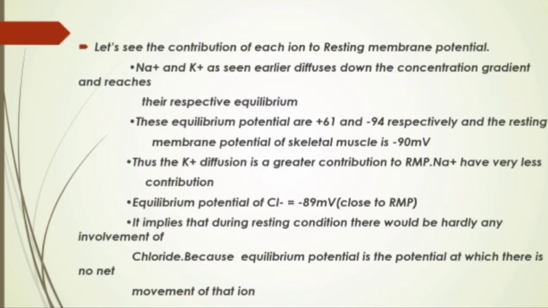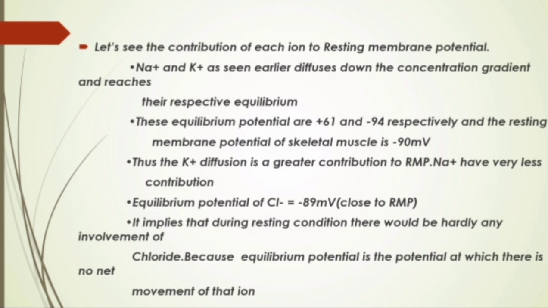Let's have a look at contribution of each of these ions to resting membrane potential. Sodium and potassium diffuse down their concentration gradient and reach their respective equilibrium. These equilibrium potentials are plus 61 millivolt and minus 94 millivolt respectively, and the resting membrane potential of skeletal muscle is minus 90 millivolt. Thus, potassium diffusion has greater contribution to resting membrane potential, and sodium diffusion has very less contribution. Equilibrium potential of chloride ion is minus 89 millivolt, that is very close to resting membrane potential.